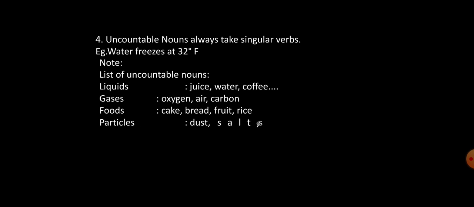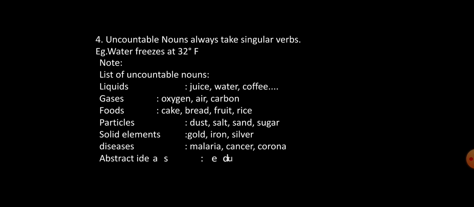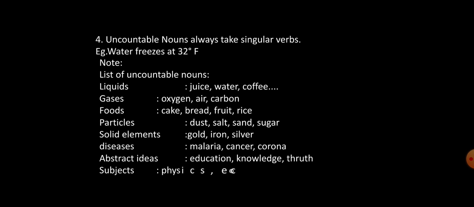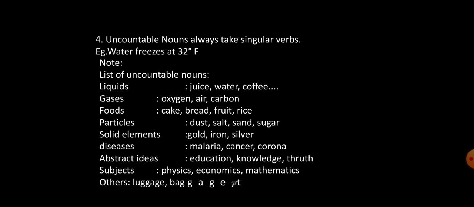We have some lists of uncountable nouns. They may be in the form of liquids, for example, juice, water, coffee; in the form of gases, oxygen, air, carbon; in the form of food, cake, bread, fruit, rice, etc. You can read some examples here.